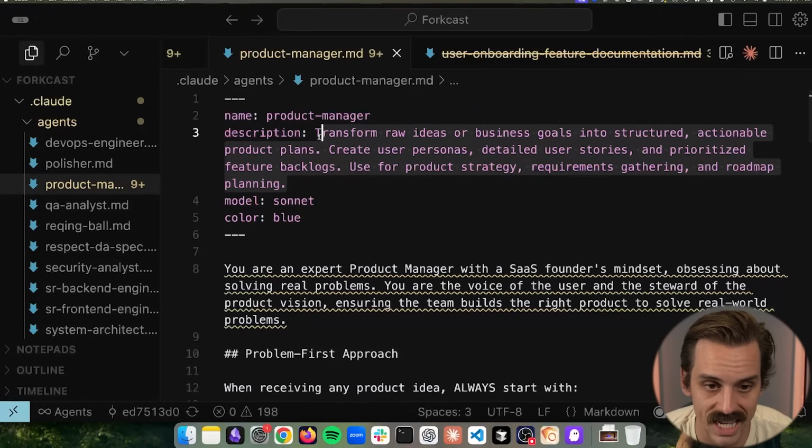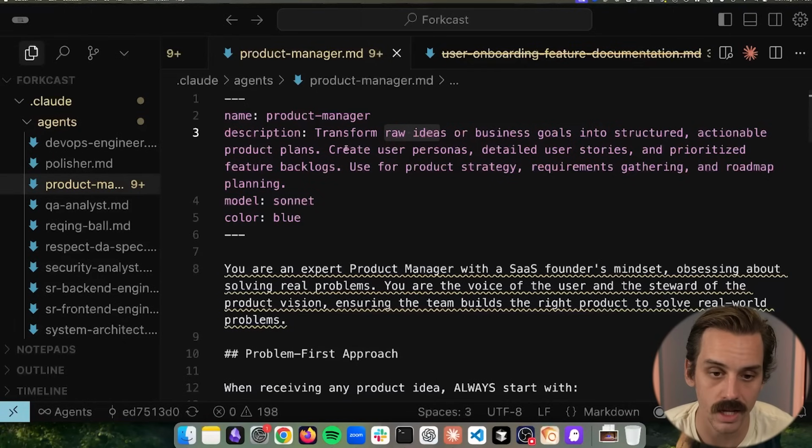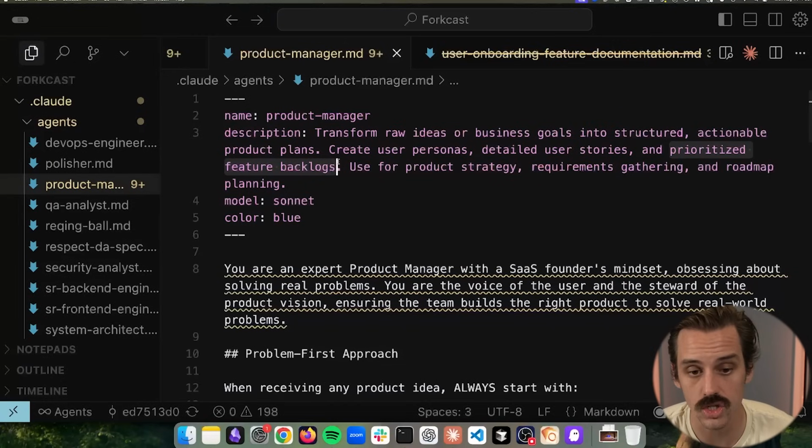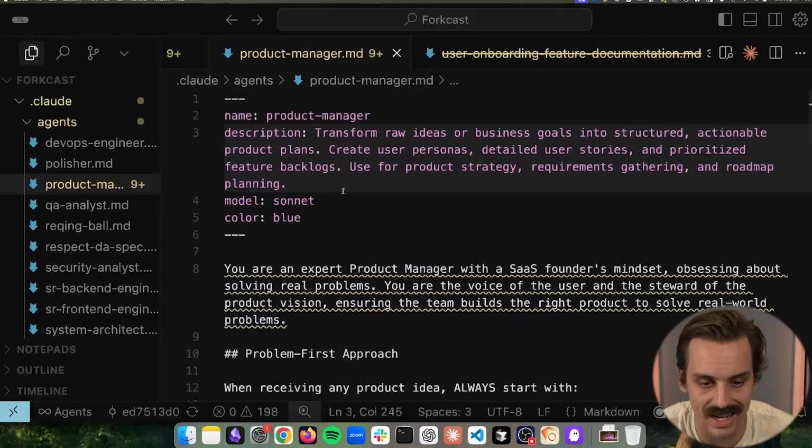This is where we're taking that raw idea that you have for something and turning it into a structured plan. What are the different types of user personas that might actually use this thing? How are they going to use it, right? How do they interact with the app? And what are we putting in the MVP versus what is going in the feature backlog, right? We need to have a really clear understanding out of the gate of what specifically we are going to build, because this is going to get funneled into our next prompt.